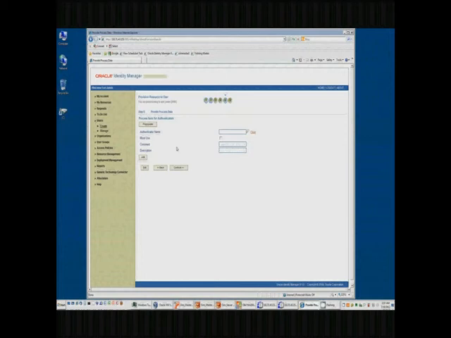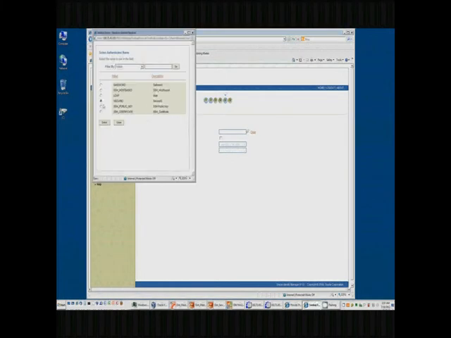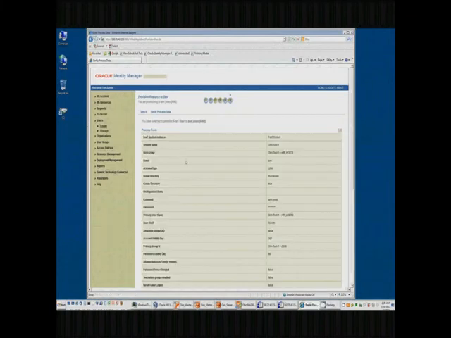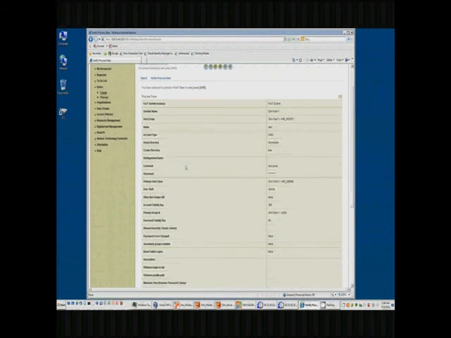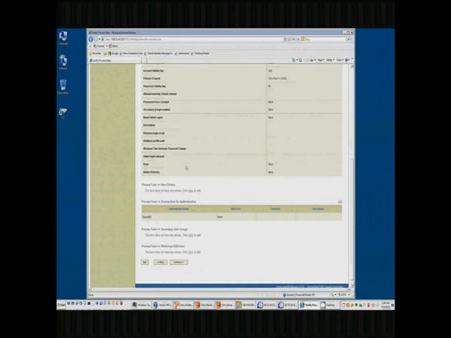If we wanted to add any secondary user classes, we would do it here. We'll skip that. If we want to add an authenticator, we can do it here. Maybe go in and add a secure ID authenticator, and click add there. See it's been added. And move on from there. If we wanted to add any secondary Unix groups, we could do it here. This isn't a Windows account, so we won't worry about any Windows groups here.